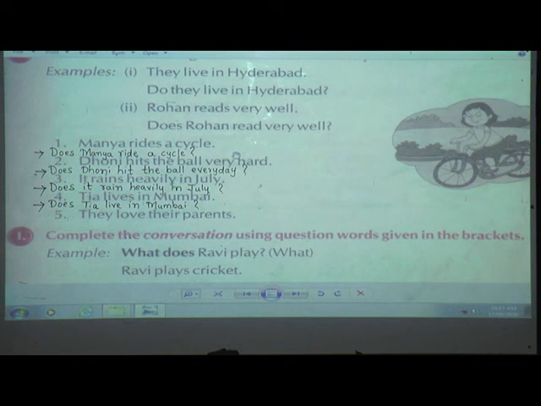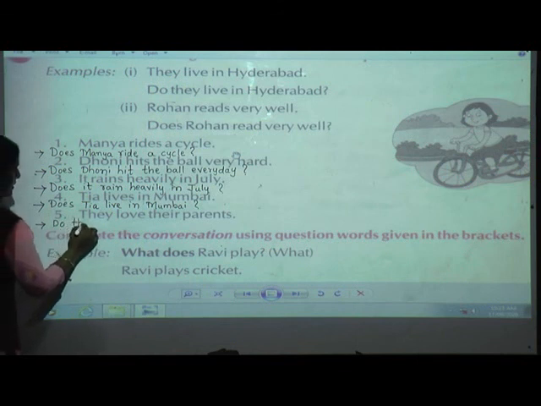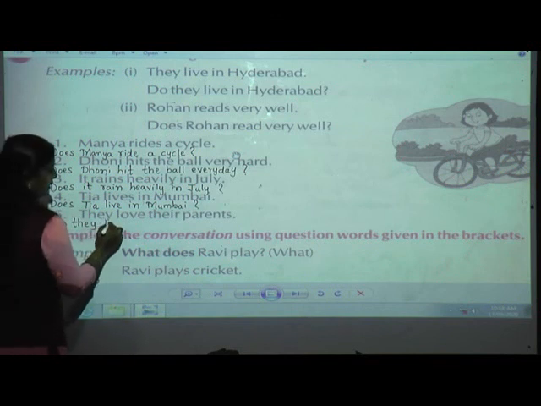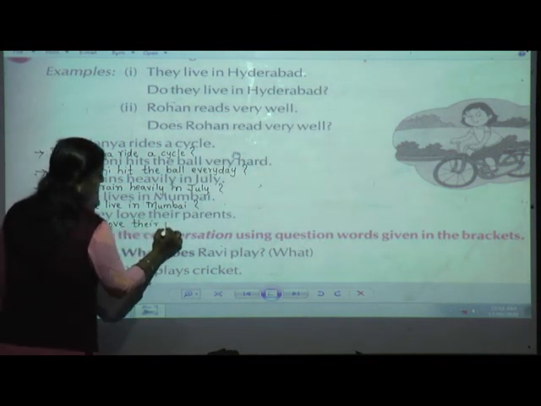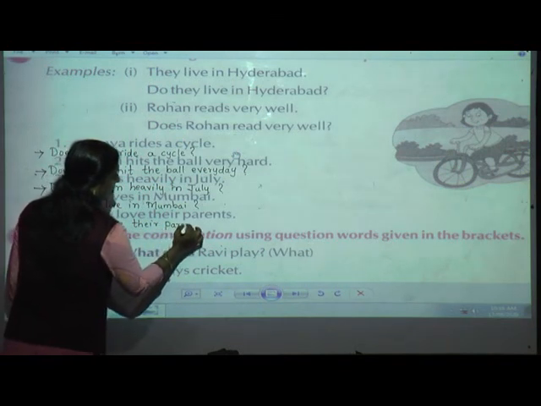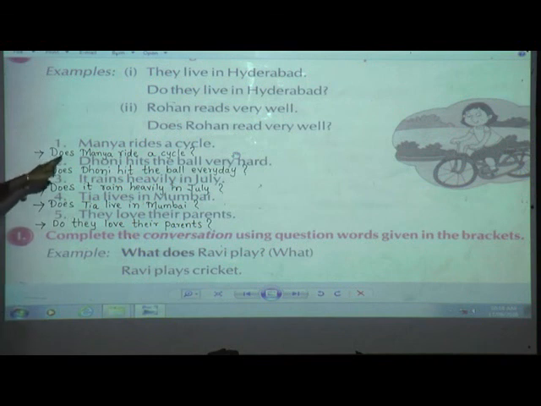They, I, we, you, they or any plural subject. That time we are going to use do. So do. Do they. Can you see here? Again T I have made it small. Do they love their parents?